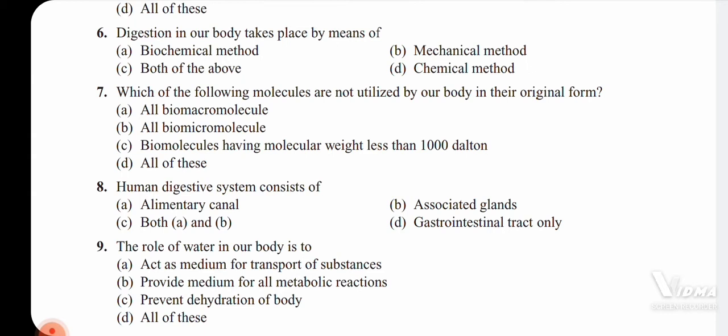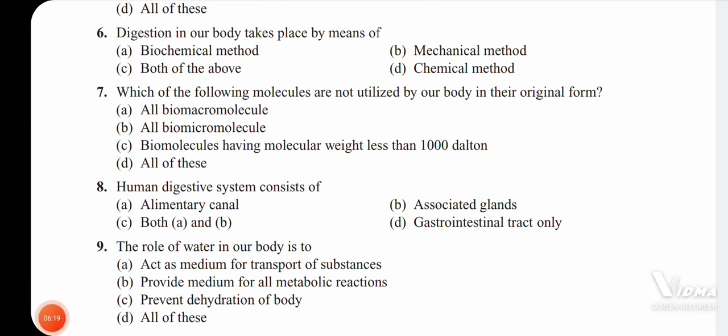Why biochemical method? Because the substances used for chemical digestion are synthesized inside the body of a living human being. Because of that it is called the biochemical method. Okay, so option C is the correct answer.